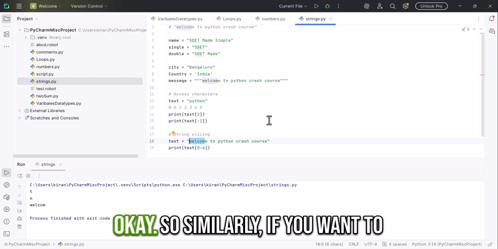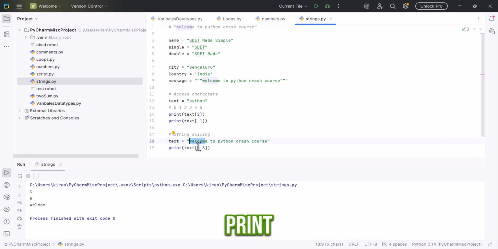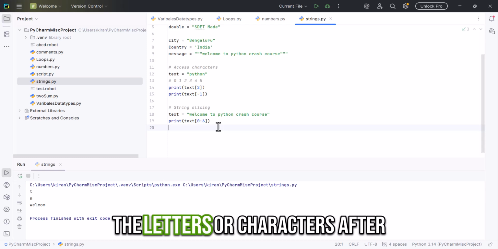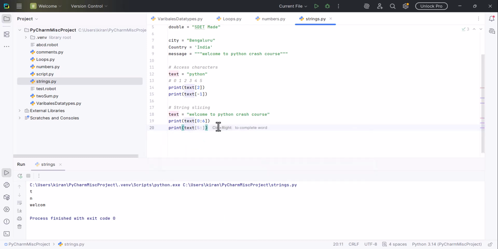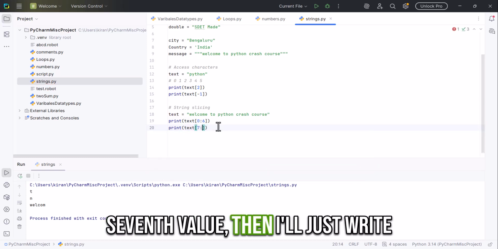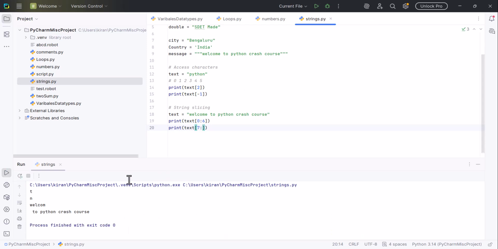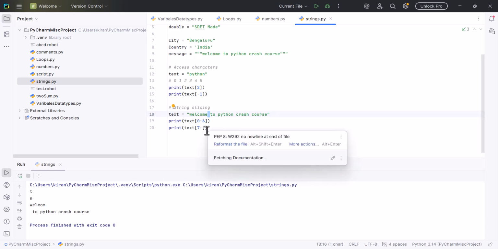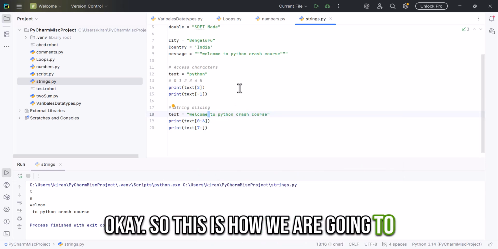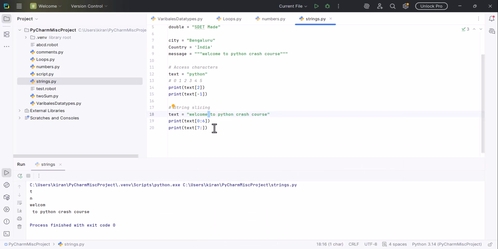Similarly, if you want to print the characters after the seventh value, then I'll just write this. So now it will print from this space. This is how we are going to slice the string.